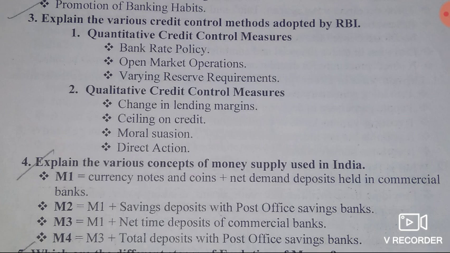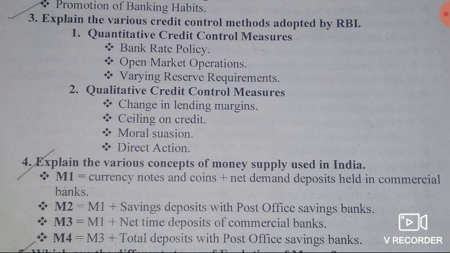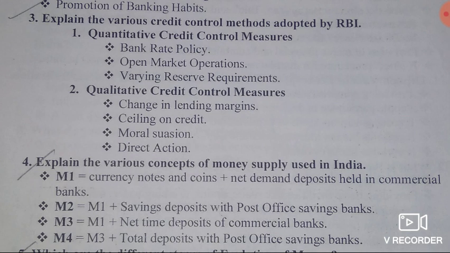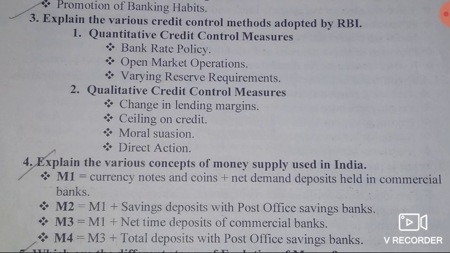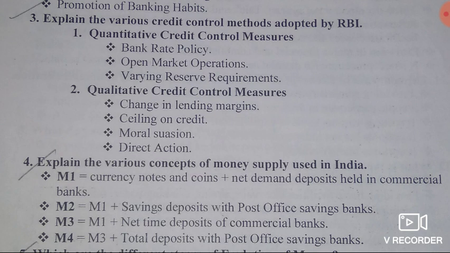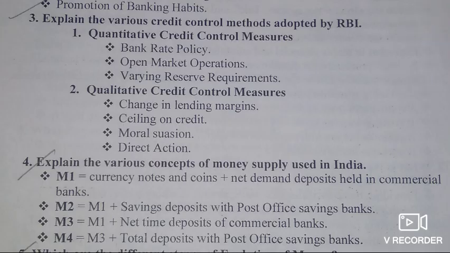Then second, M2. M2 is equal to M1 plus saving deposit with post office saving banks. Third one is M3. M3 is equal to M1 plus net time deposit of commercial banks. And the last fourth one is M4. M4 is equal to M3 plus total demand deposit with post office saving banks. So these are the various concepts of money supply used in India.